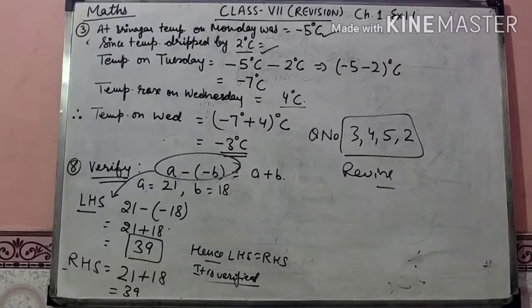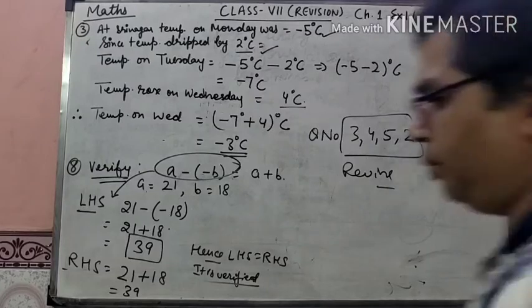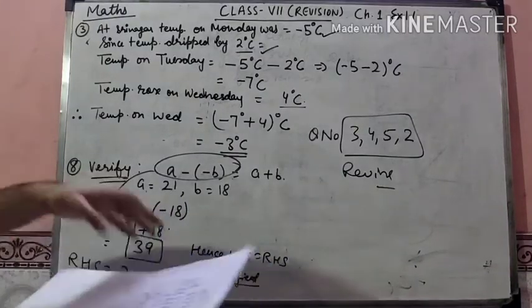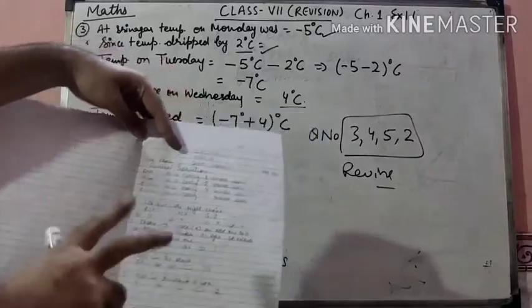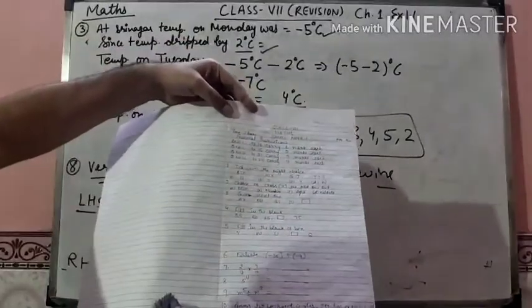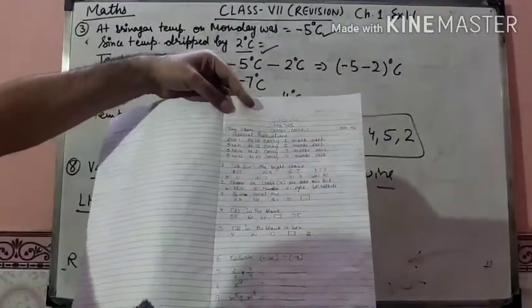Now, students, one more part is given. We have also given you a sample paper. In that sample paper, the first 5 are the MCQs, and then the next 5 are your short questions.